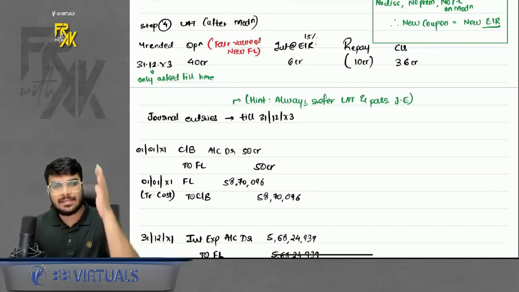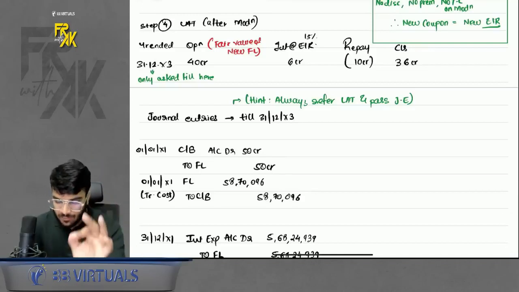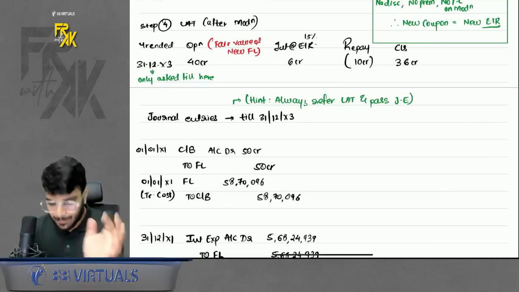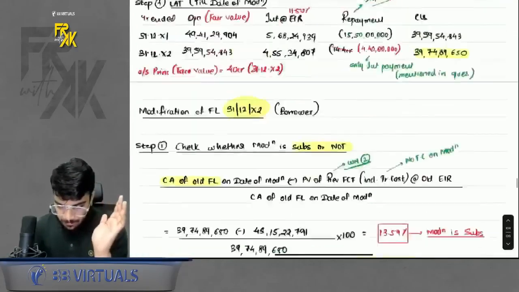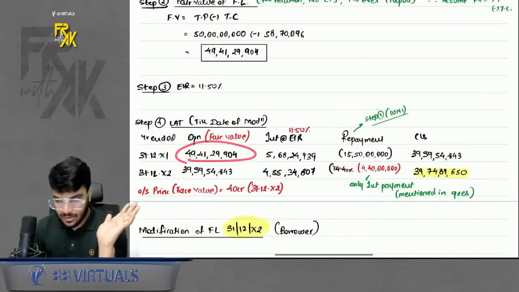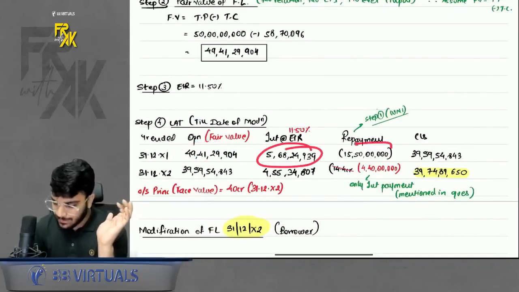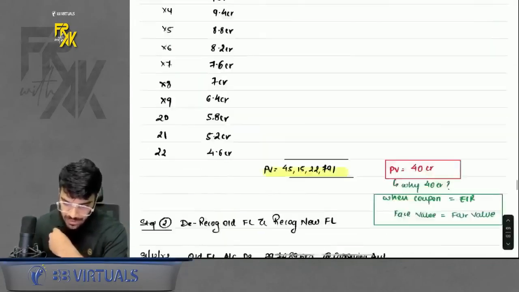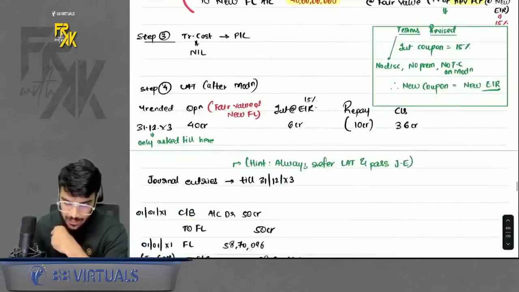How to pass the entries? Passing entries is a piece of cake. Why? Just refer to the LAT and pass the general entries. You have prepared the LAT, just refer to it, pass entries. For example, this was the old LAT. Record the opening first, then record interest, then make the repayment. Next year, record interest, make the repayment. Okay, then modification happened, pass the modification entry.